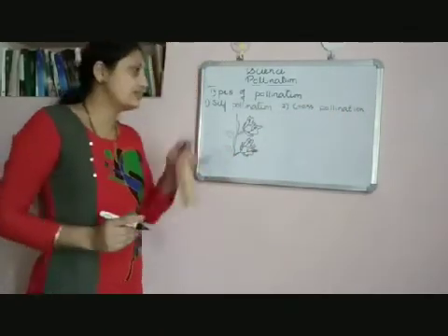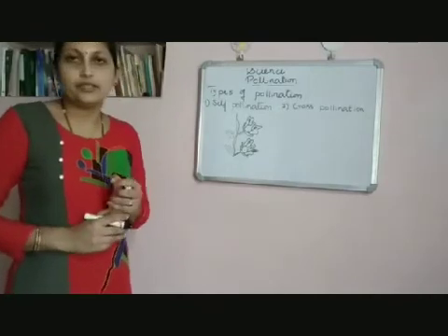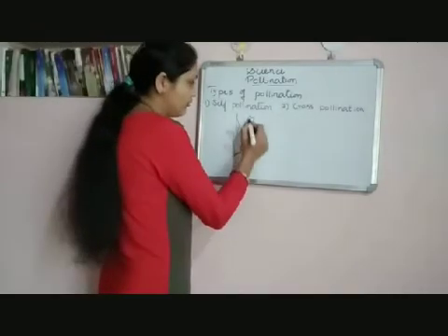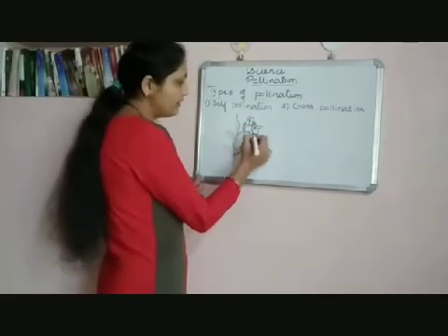Let us see what is self-pollination. See, in this case, what happens is transfer of pollen grains. This is the anther, okay, this is the stigma of the flower, isn't it?